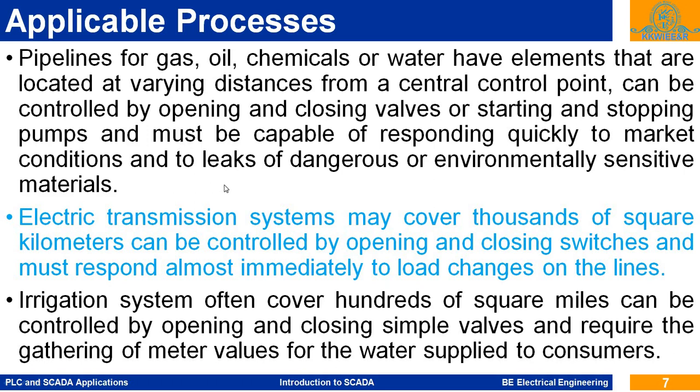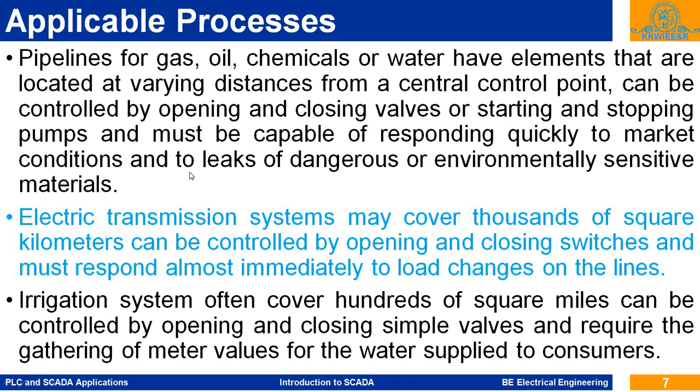So we can measure the pressure at different locations, because of the geographical conditions. There are ups and downs in the pipelines. So the pressures are measured at the different locations, and from that we can monitor whether there is a leakage, whether there is a theft. That can be monitored by using this SCADA system.